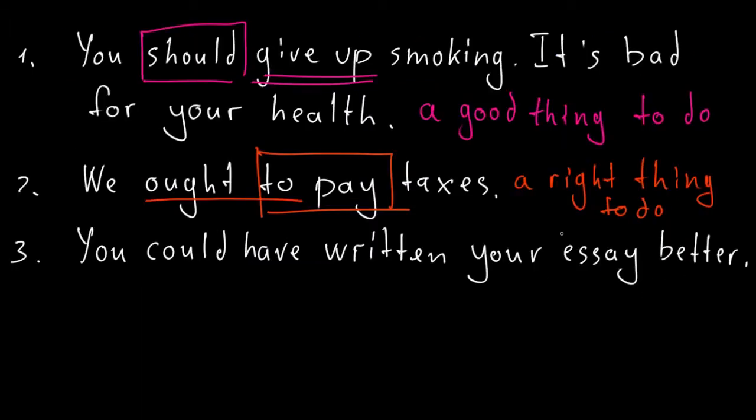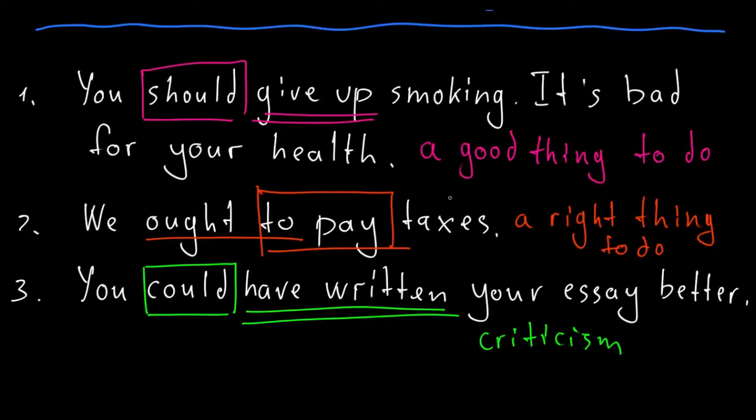Okay, what about number 3? You could have written your essay better. Here I use could, and then we have perfect infinitive. Here we talk about something in the past, and this way I explain my attitude to it. So I am not happy with your essay. I think it could be much better, so I express my criticism.